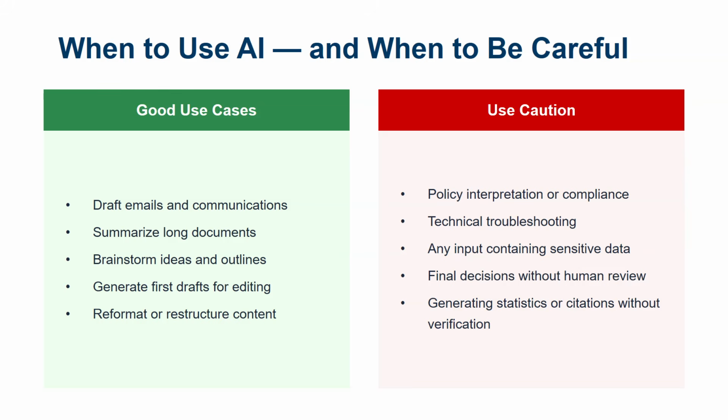AI is great for drafting emails, summarizing documents, brainstorming ideas, generating first drafts, and reformatting content. Use caution for policy interpretation, technical troubleshooting, inputs containing sensitive data, final decisions without human review, and generating statistics or citations without verification.